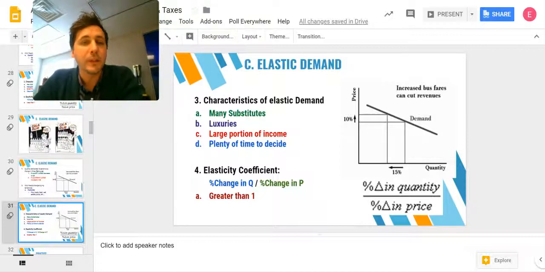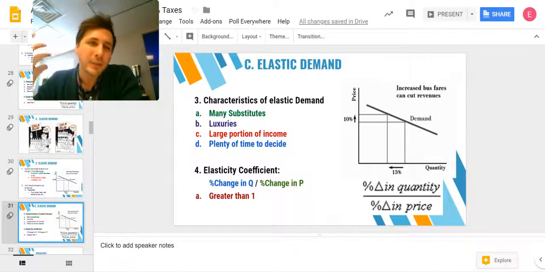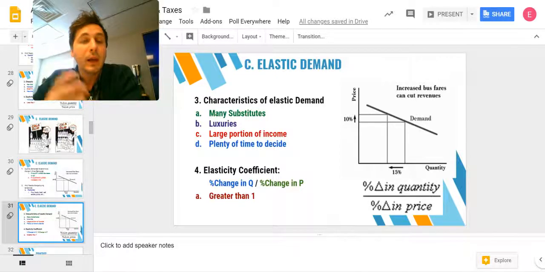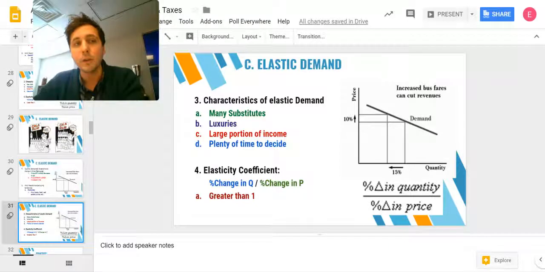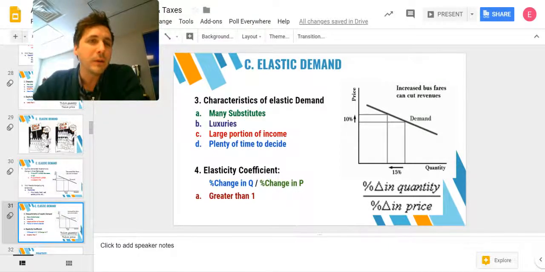Again, here are some of the characteristics we've alluded to. First, there are many substitutes. I can buy this, but if the price goes up, I might as well get something else that's cheaper and satisfies my utility in a similar way. It's a luxury item. It's not something that I need, right? It's just a little something extra. So when it's on sale, I'm more likely to live large and treat myself.